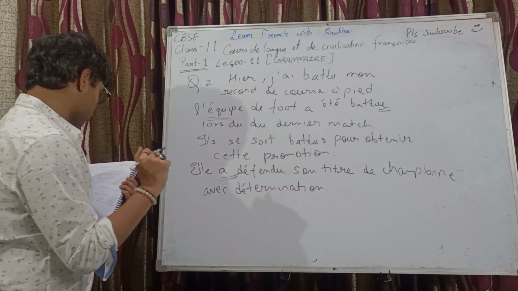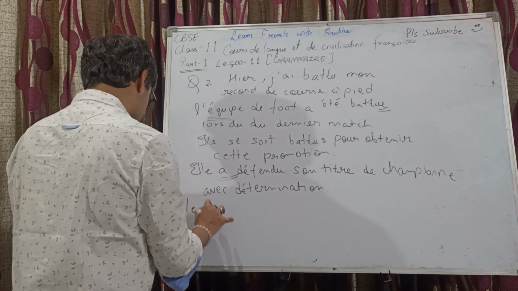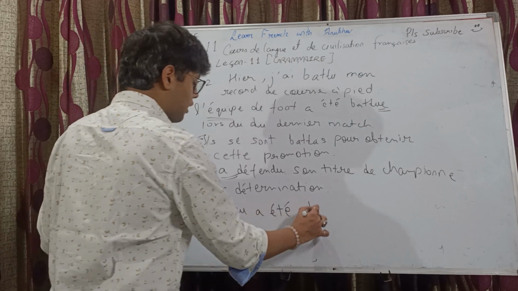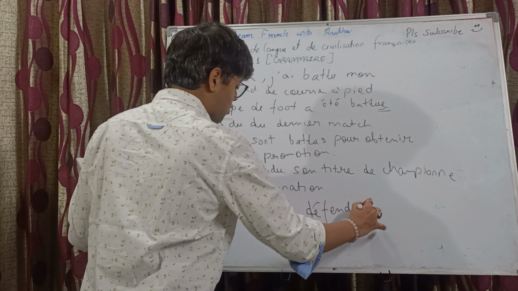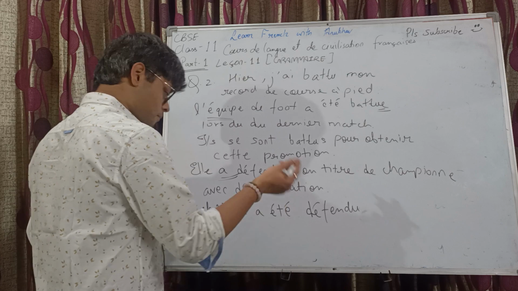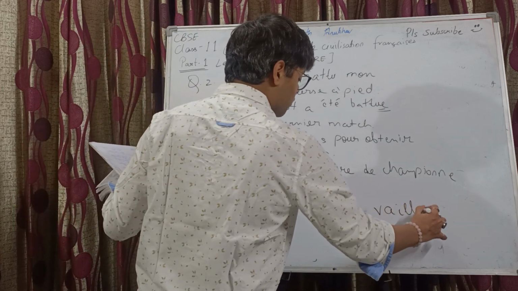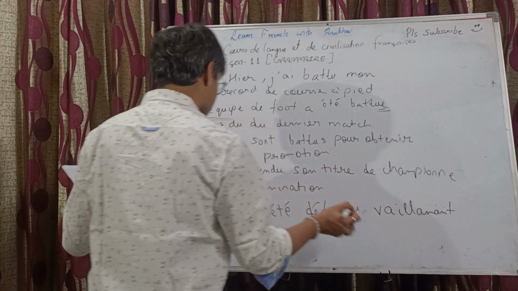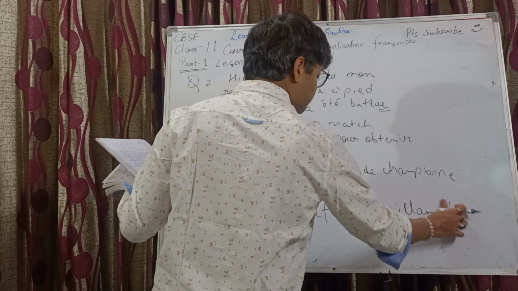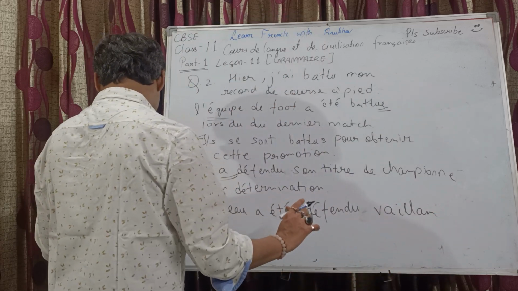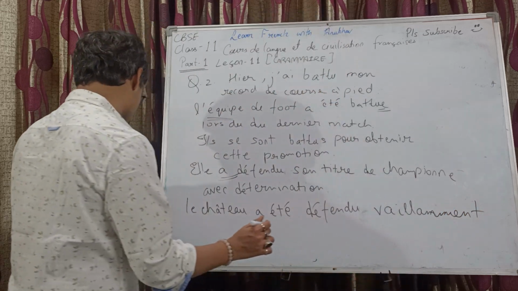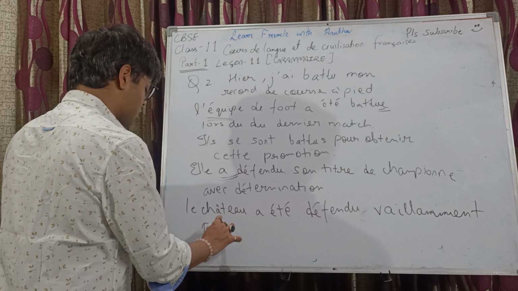Then we have être défendu, passive. Passé composé passive is what we need to do. So, le château a été défendu vaillamment, bravely, vaillamment. Oh, I guess I messed up with the spelling. It's double M. Okay, vaillamment, pendant la bataille, during the battle.